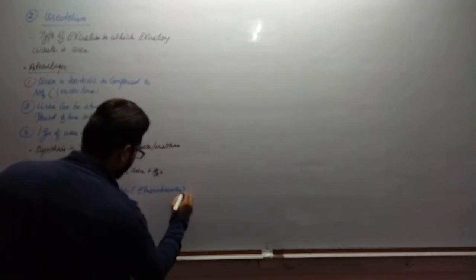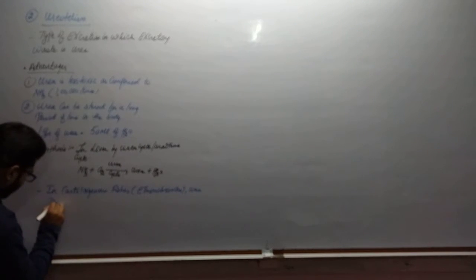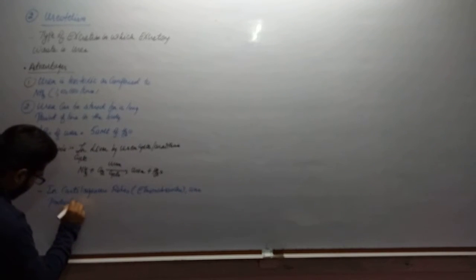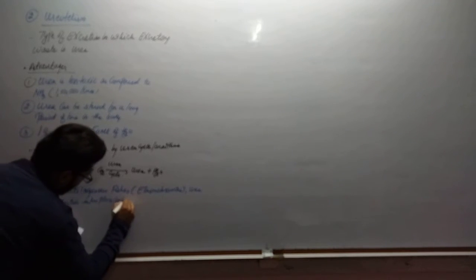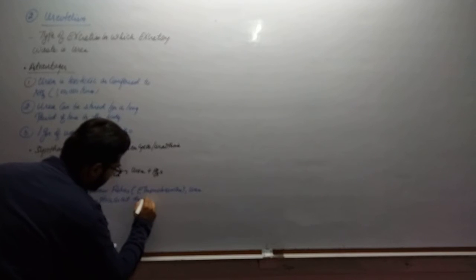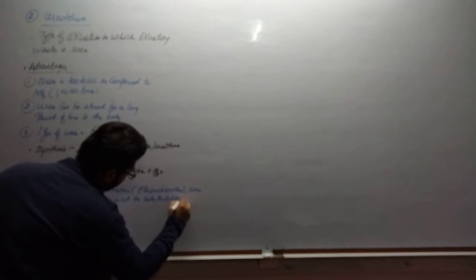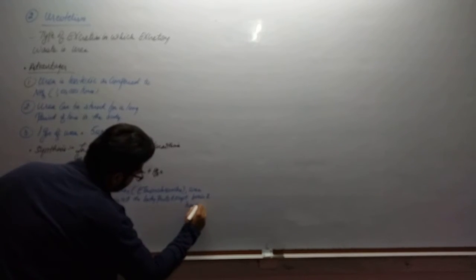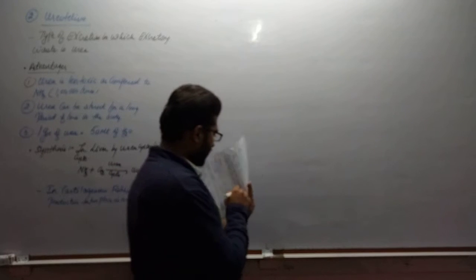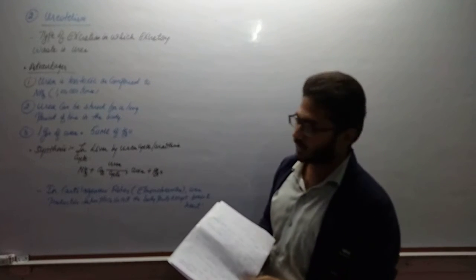Spellings are also very important. Urea production takes place in all the body parts except brain and heart.